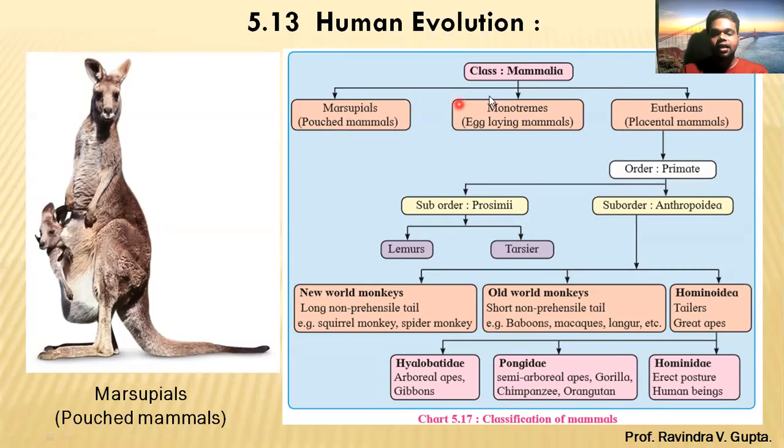Now class Mammalia is divided into three parts: marsupials, monotremes, and eutherians. What is the meaning of marsupial? Pouched mammal. This is a picture of a kangaroo. They have a pouch on their body, and in that pouch they carry their young one. This is called a marsupial, which is also a type of mammal.